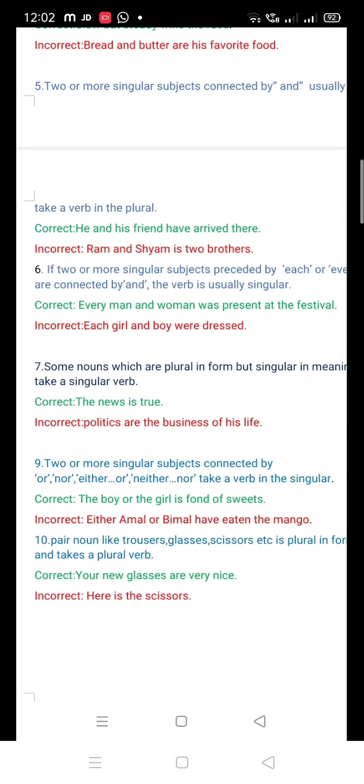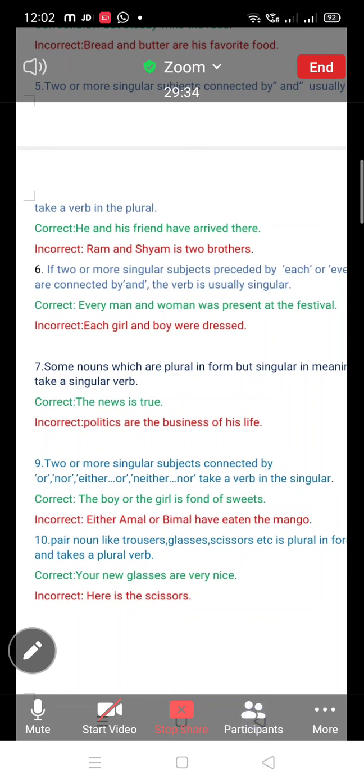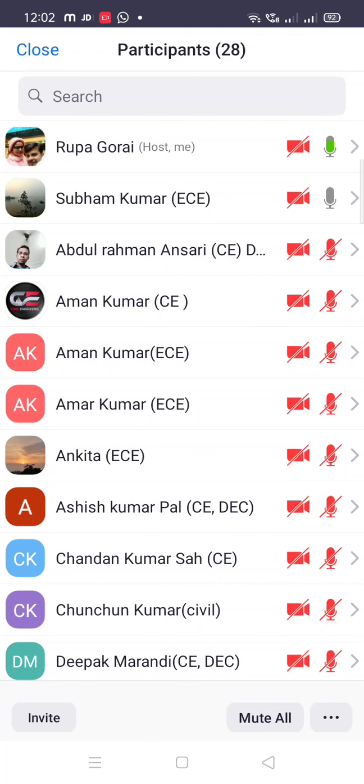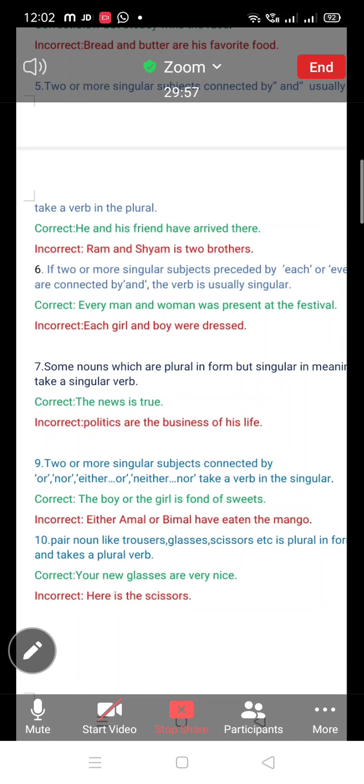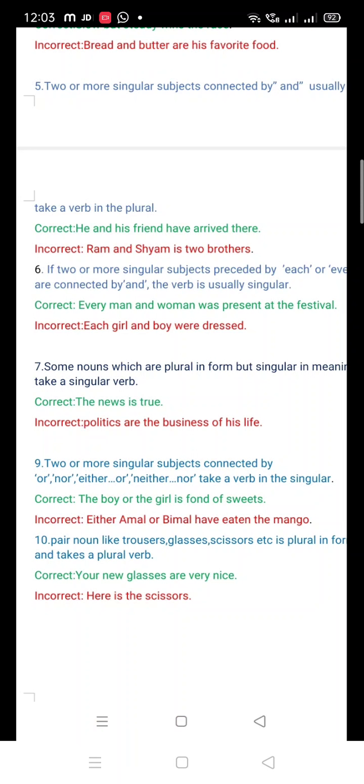Hello, ma'am. Yes, who is it? Ma'am, can we place or in place of nor? Yes, Subham. Ma'am, can we place nor in place of or? Here in this written sentence, either Amal or Bimal, can we place nor here? Okay, can you put nor instead of or in this? Do you want to put nor in this sentence?